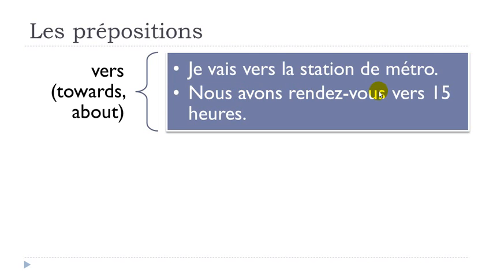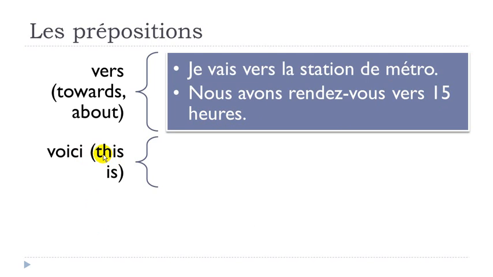Or then it would be possible to use it as well if you get this sentence. Nous avons rendez-vous vers 15 heures. Okay, nous avons rendez-vous. So avoir rendez-vous, it's when you have a meeting. So avoir, to have, and then rendez-vous. Remember that in French it's not romantic at all. You know, you can have a rendez-vous at your dentist, for instance. So it's like we have a meeting vers, around, about, 15 heures. So you just want to say that it's not 15 heures précises, but it's about or around.